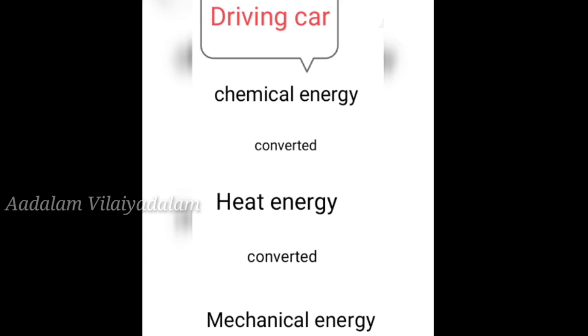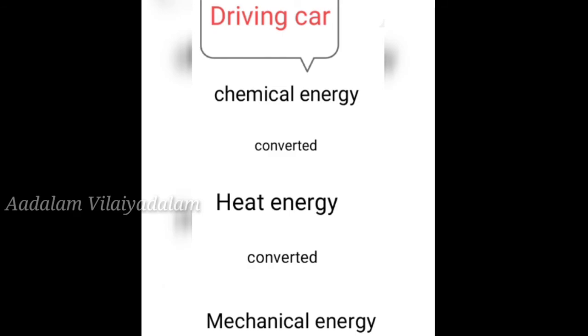Again, this heat energy produces hot gases which push the piston in the engine to move the vehicle. So the heat energy is converted into mechanical energy. So these are the examples of conservation of energy. You understand, children?